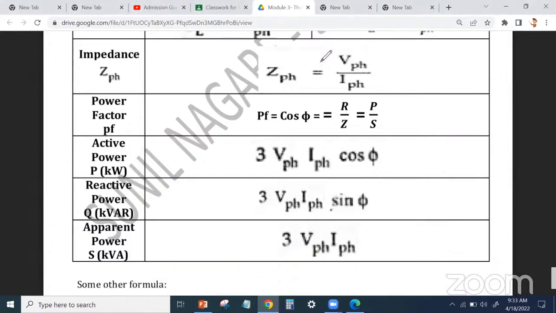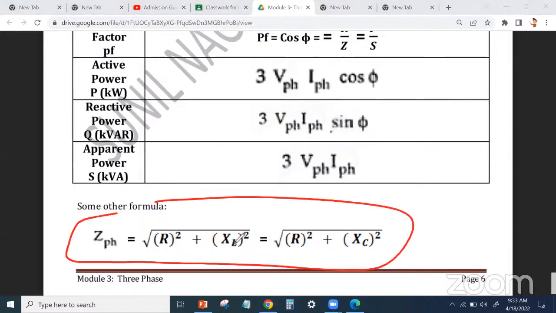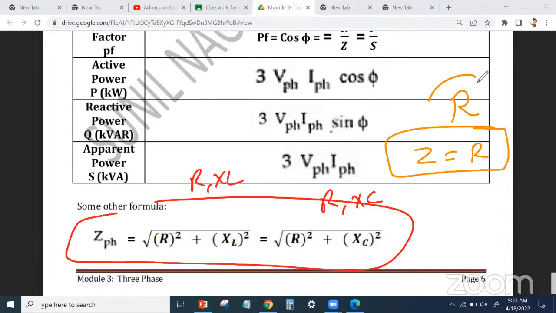Then there is one more formula of ZPH, with R, XL, R, XC, etc. तो कैसे find out करना ZPH? ZPH is equal to square root of R square plus XL square, अगर R and XL दिया है. Square root of R square plus XC square, अगर R and XC दिया है. अगर question में सिर्फ R दिया है, then you can get Z is equal to R. Question में only R दिया है, no XL and no XC, then you can write Z is equal to R.